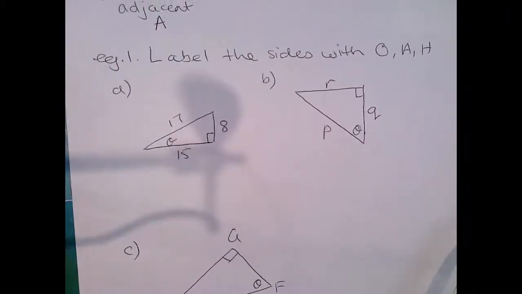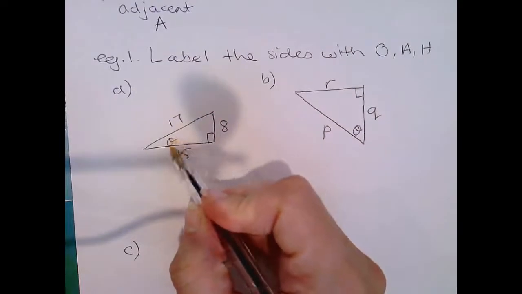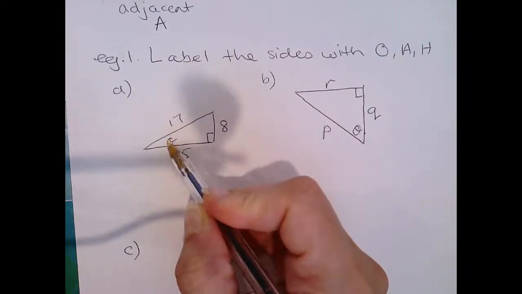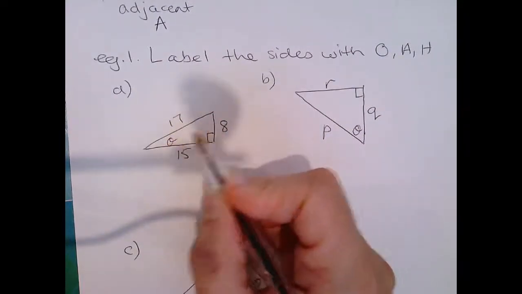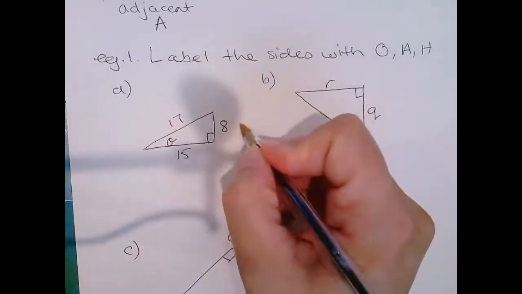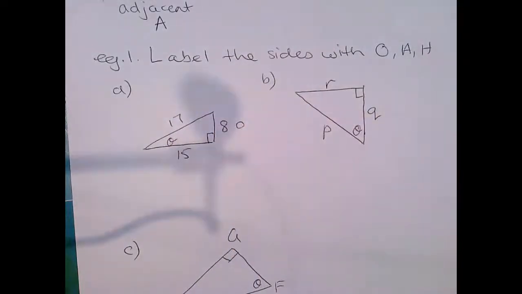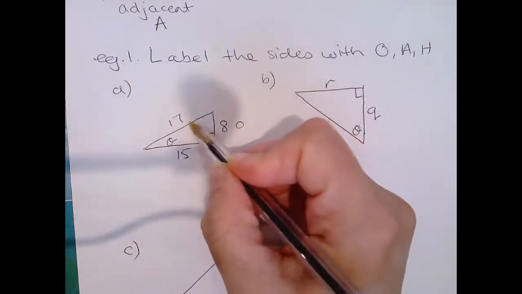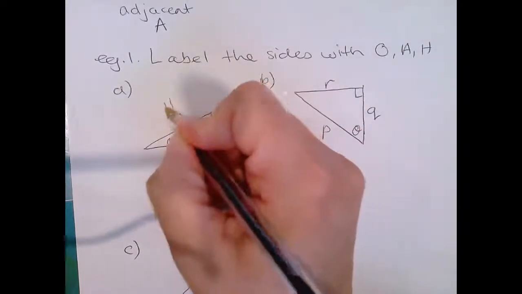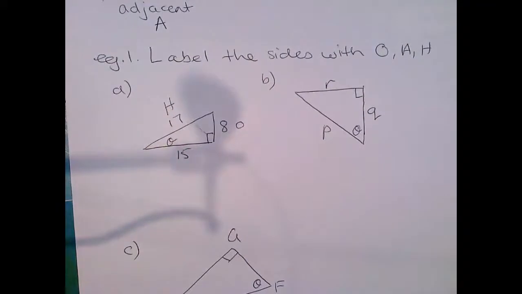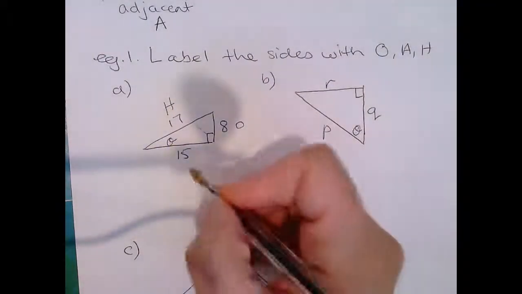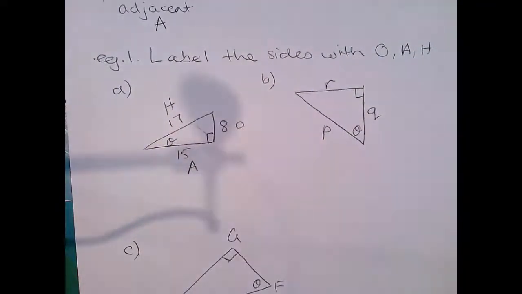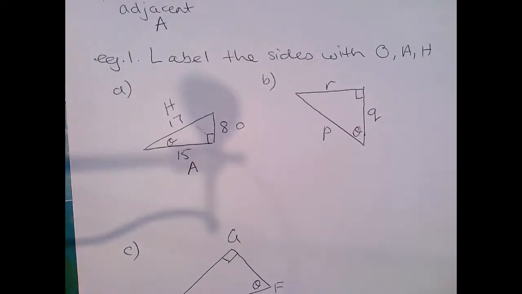First example, label the sides with O for opposite, A and H. So if we've got our angle in here, theta, the one that is opposite to that angle is the number 8. The hypotenuse is always opposite the right angle, so the H would go there, and the 15 would be the adjacent. It's right next to that one.